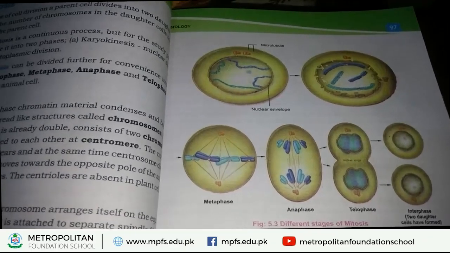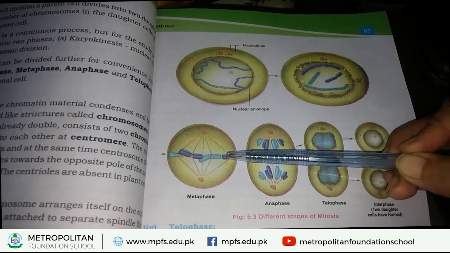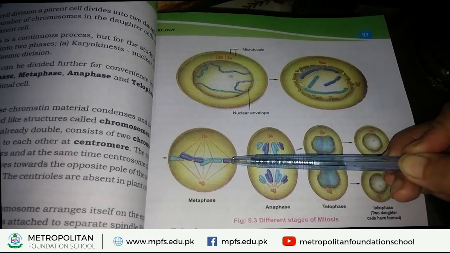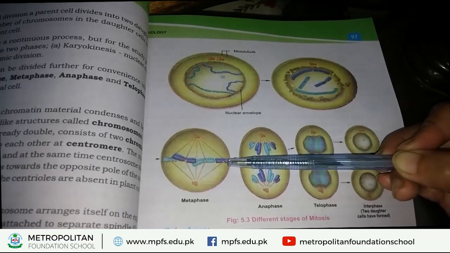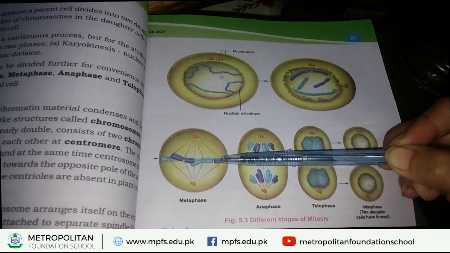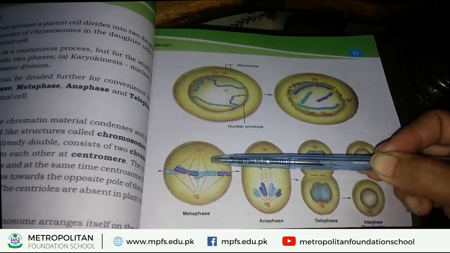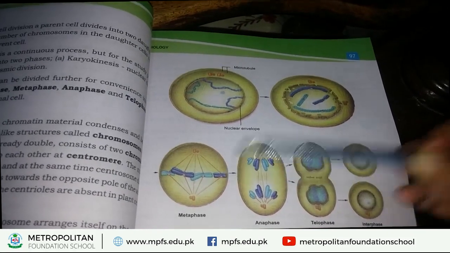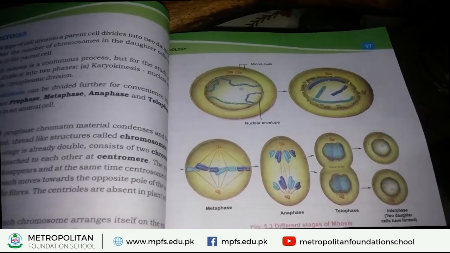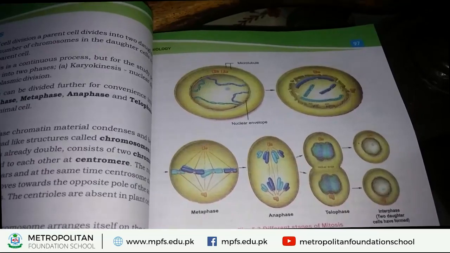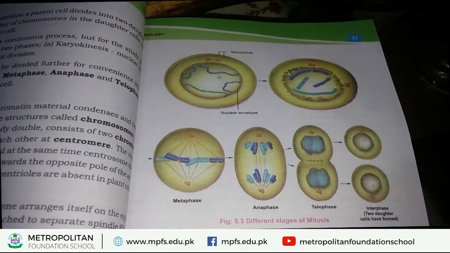We already discussed what the centromere is. This center point of the chromosome at which chromatids are attached, this special point is called the centromere. And the chromosome attaches to the spindle fiber with the help of this centromere. Okay, students, I hope you understand metaphase of mitosis. We move to the next stage, that is anaphase.